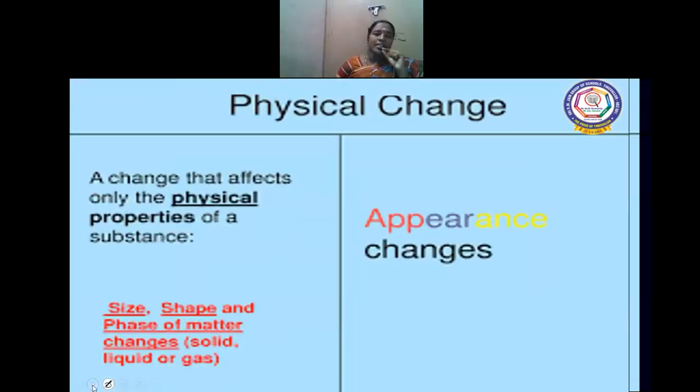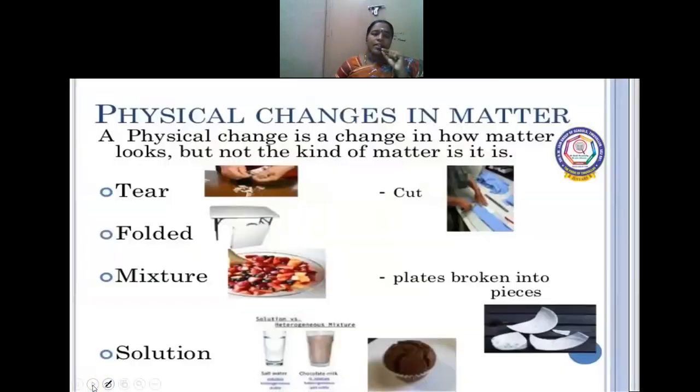A change that affects only the physical properties of a substance. It may be in size, shape, or phase of matter: solid, liquid, or gas. Only changes in appearance. Physical changes in matter: we can tear a paper, fold a tablecloth, make mixtures and solutions like salt solution or sugar solution, cut a piece of cloth, and plates broken into small pieces. These are physical change examples. There is a change in the physical state.